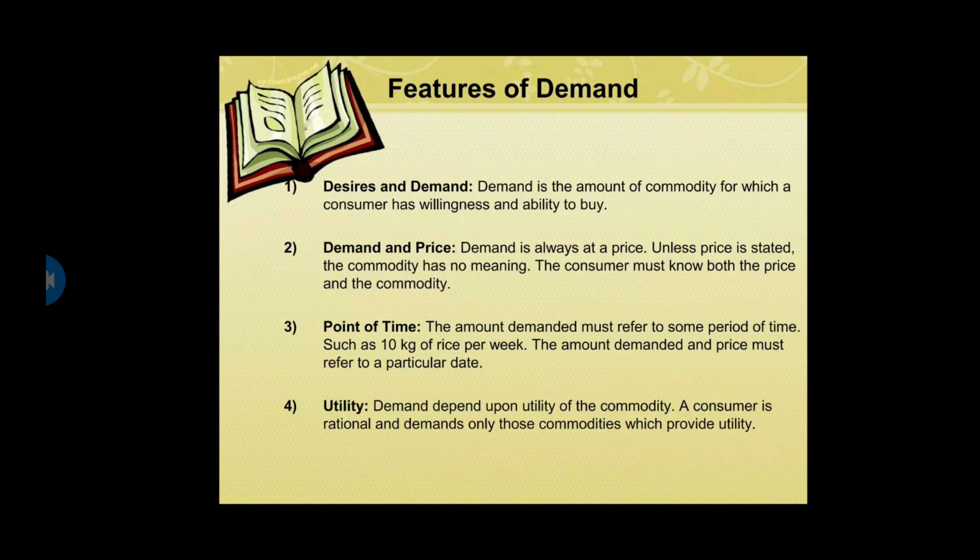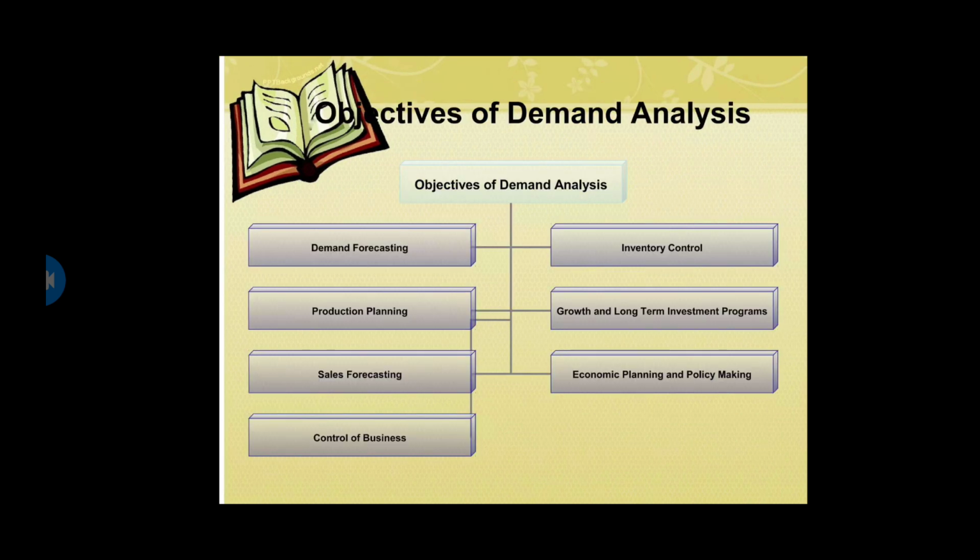Now, if we talk about the various features of demand, the first one is desires and demand. As we discussed previously, demand consists of three essential elements: desire, purchasing power, and willingness to buy that product. The next one is demand and price. The person should have agreeableness to purchase that particular commodity at the particular price which is given at the given point of time. Point of time means the point at which we are measuring the demand of that particular commodity.